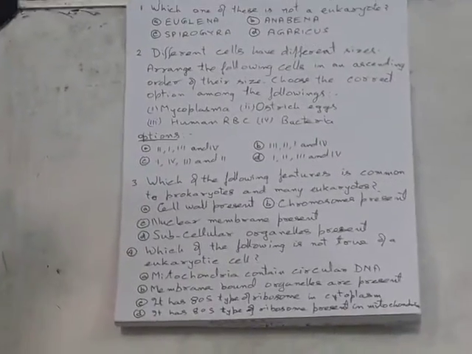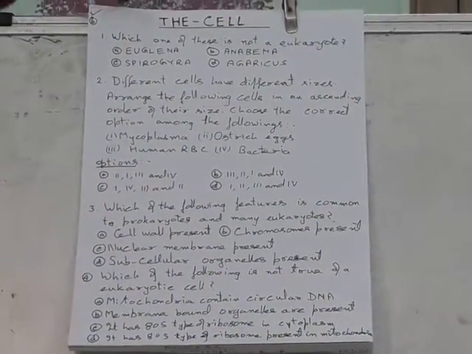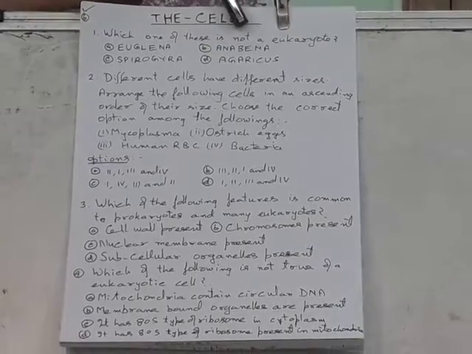In some competitions there are 4 options, 1, 2, 3, 4. It may be A, B, C, D, or it may be 4 circles, and in one of the circles you have to blacken it with an HB pencil. So, which one of these is not a eukaryote?